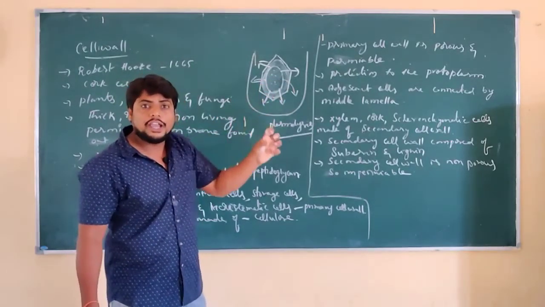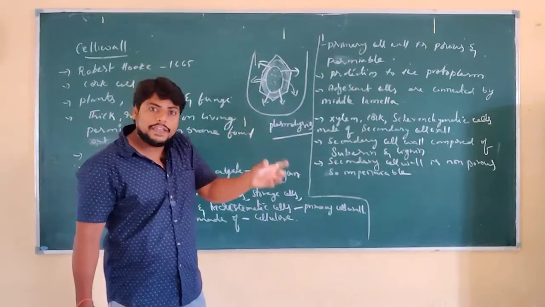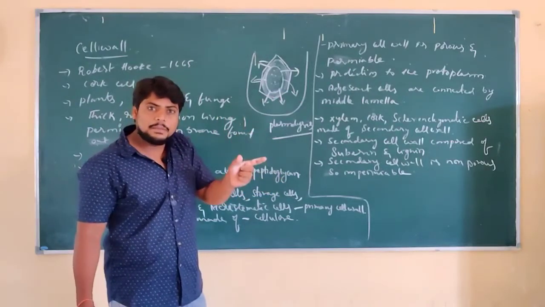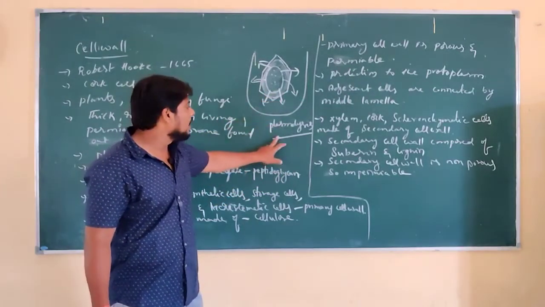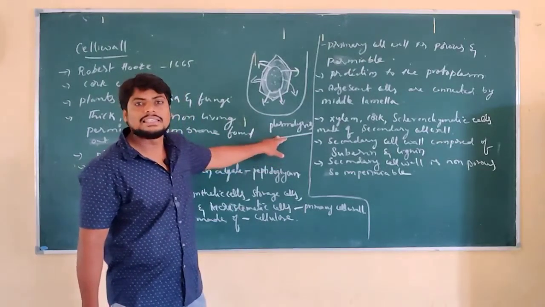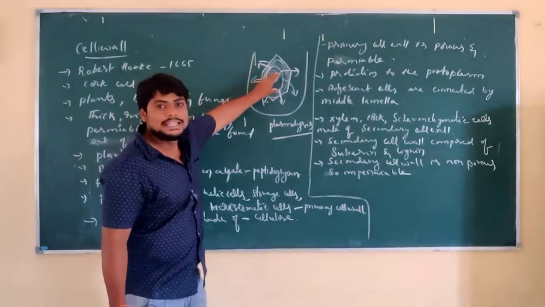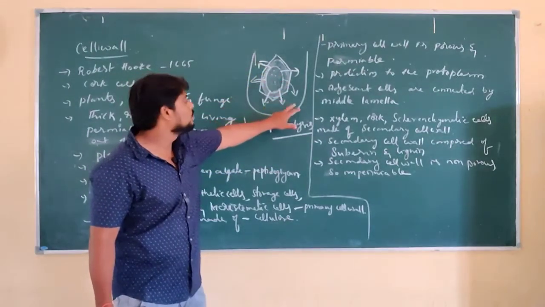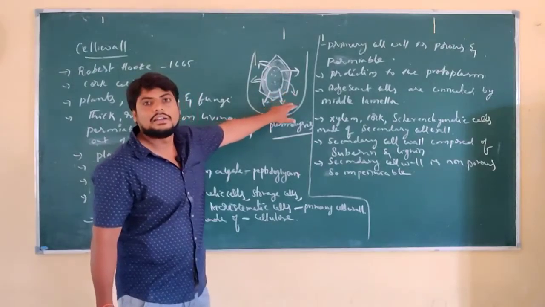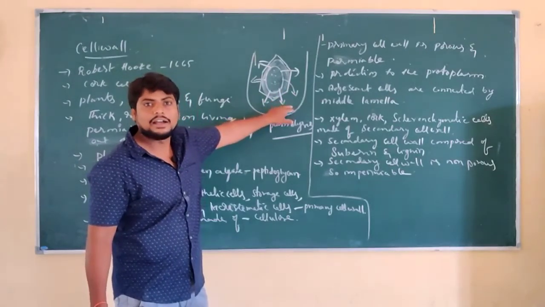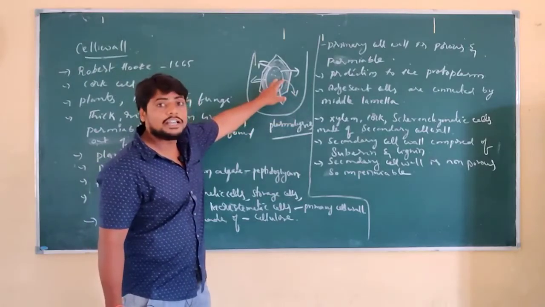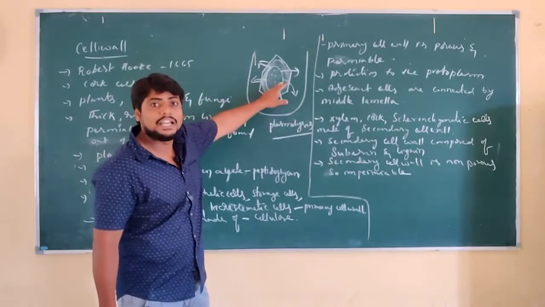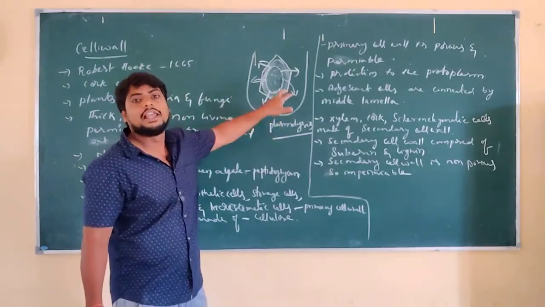The shrinking or moving away of the plasma membrane from the cell wall is called plasmolysis. Here the cell does not get any damage from the hydrostatic pressure or turgor pressure of the water, because the cell wall is creating pressure against the liquid.